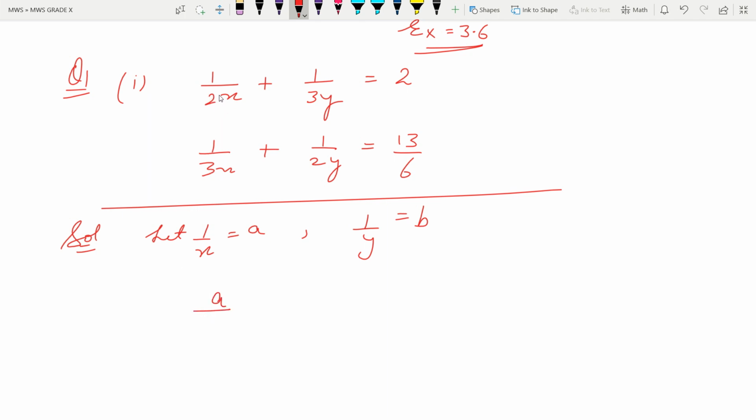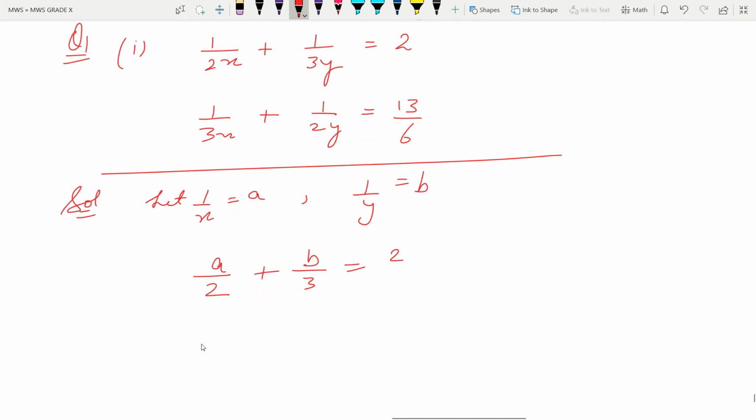See, students get confused with this 2 and 3, where to write. This 2 is in the denominator, so it will remain in the denominator. If it is in the numerator, then it will remain in the numerator. No changes to the number. Then 1 by y will become b upon 3 is equal to 2.